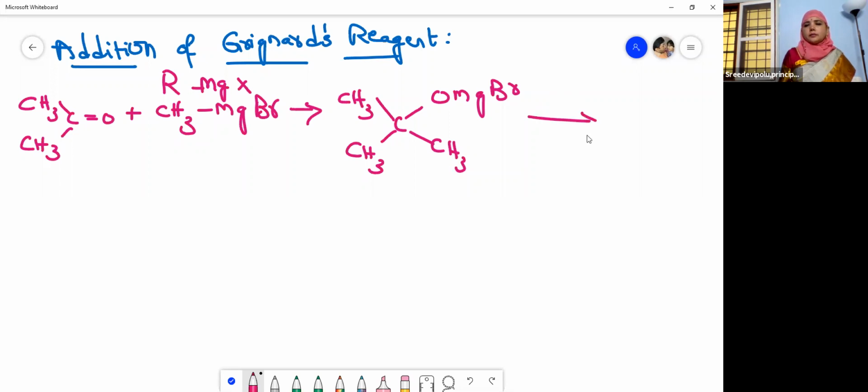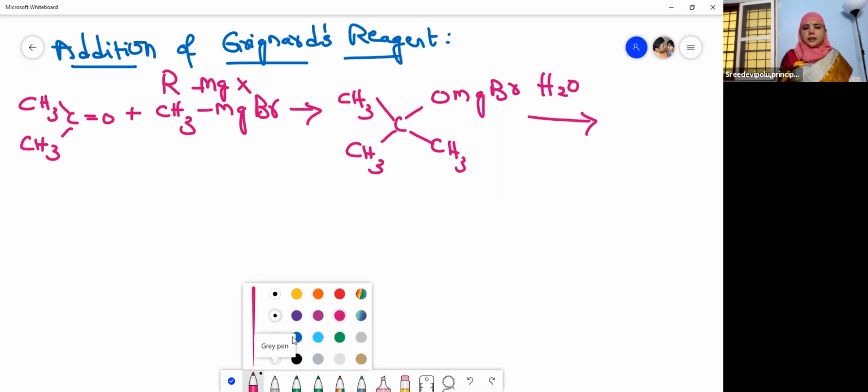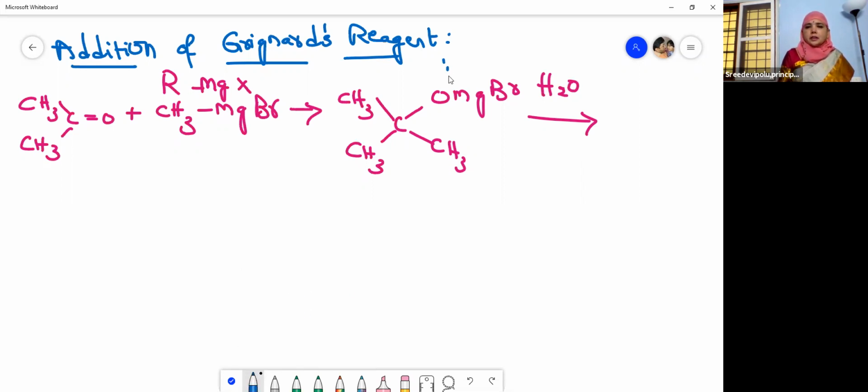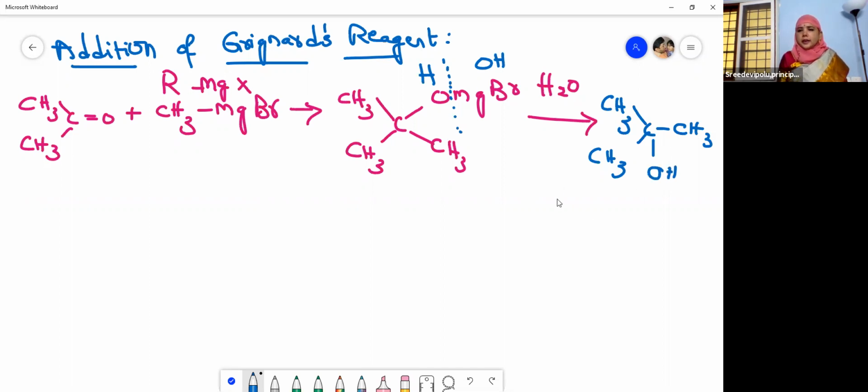Now it will undergo hydrolysis. So where does the bond split? Let us see. The bond will split here, children. So H here, OH here. So by this, you can understand what is the product you are going to get, isn't it? Yes, you are right. The product is nothing but a tertiary alcohol. How many alkyl groups? 1, 2, 3. 3 alkyl groups and then OH. So we will get tertiary butyl alcohol.